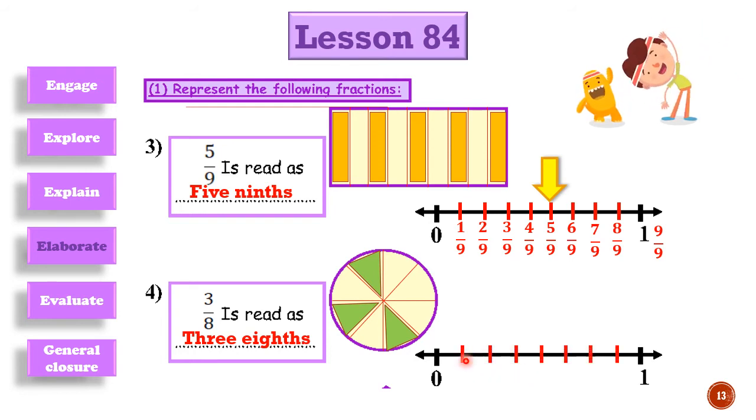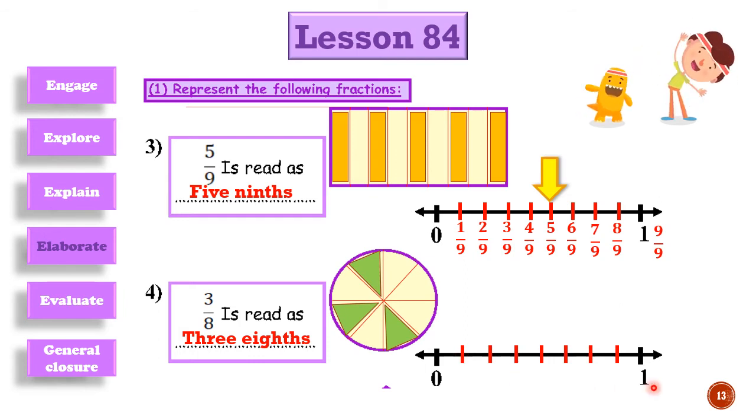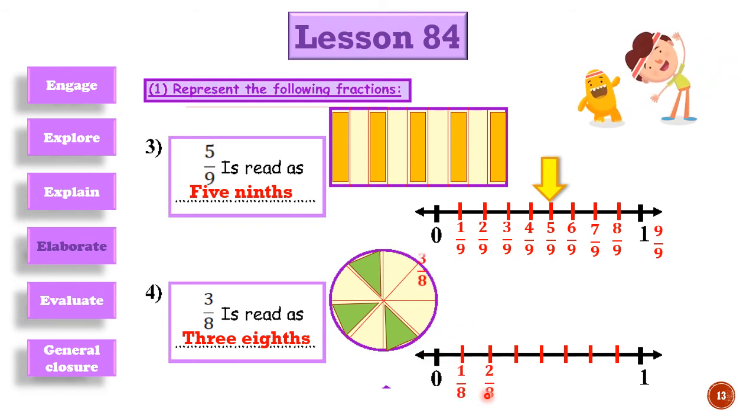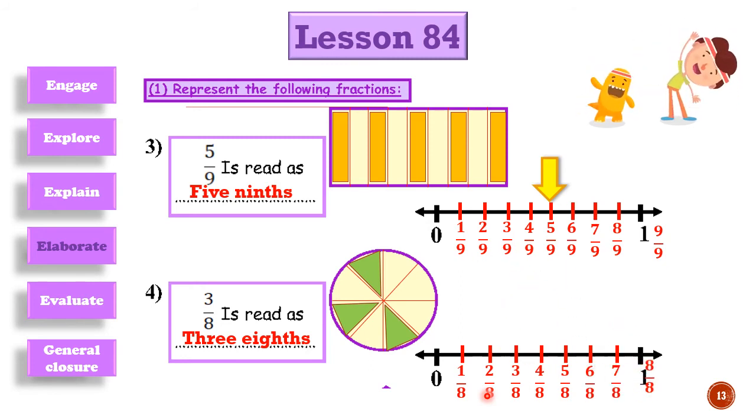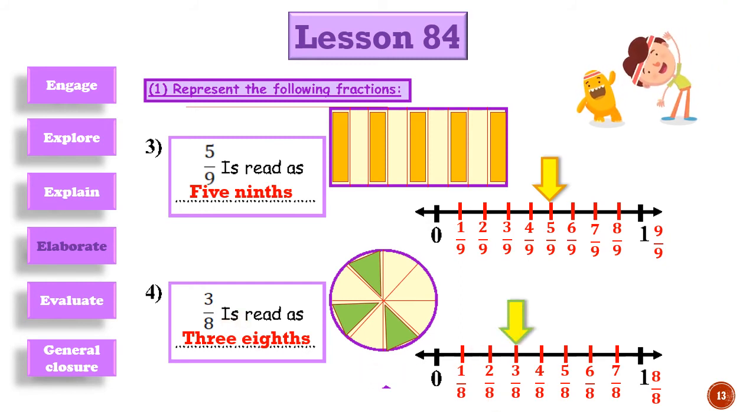It will be, yes, 7 dashes to have 8 equal parts, and write down each fraction, which is 1/8, 2/8, 3/8, 4/8, 5/8, 6/8, 7/8, and the whole one will be 8/8. And 3/8 will be located here, and put an arrow here.